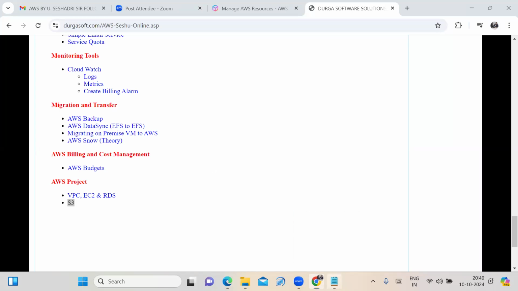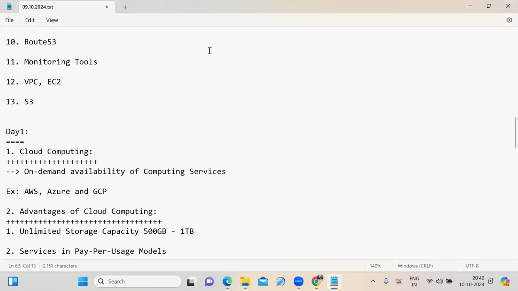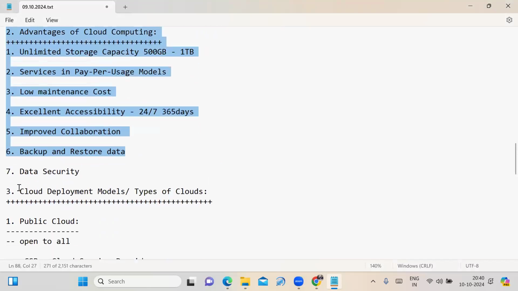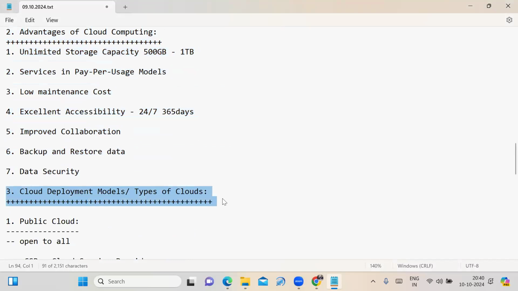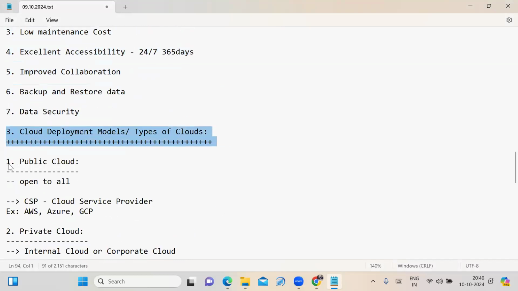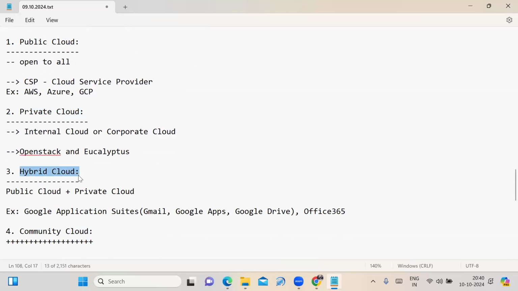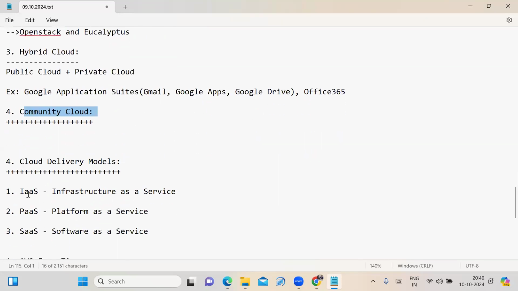Fine, friends. On the day one demo session, I explained what cloud computing is, the examples, and the advantages of cloud computing. What are the cloud deployment models or types of clouds? Four types of clouds are there: public cloud, private cloud, hybrid cloud, and community cloud. And cloud computing supports three types of delivery models: infrastructure as a service, platform as a service, and software as a service.